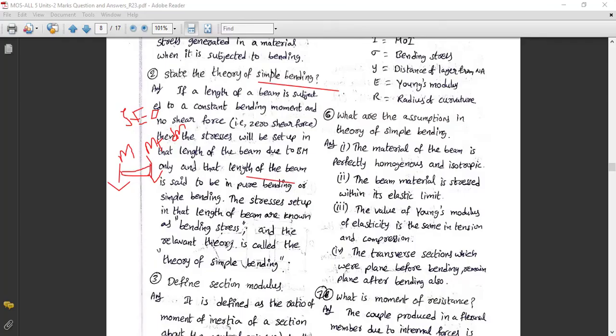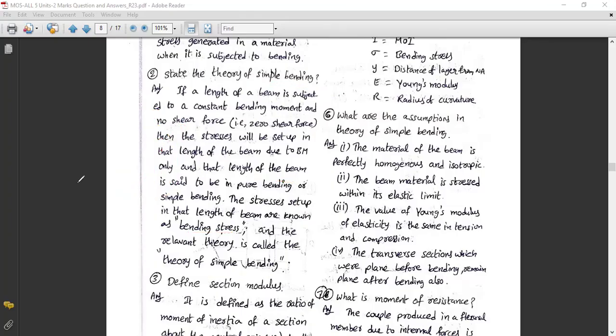The stresses set up in the length of the beam are known as bending stresses. This total length is undergoing some stresses, and then it is called flexural bending. The relevant theory is called the theory of simple bending. So the theory which tells about all these things is called the theory of bending. So this is the second question.